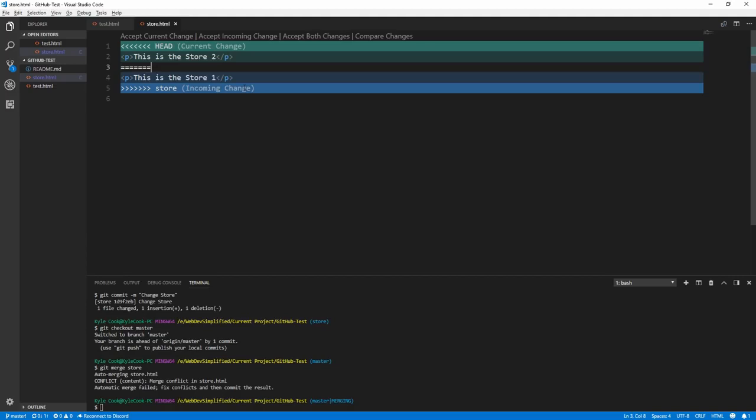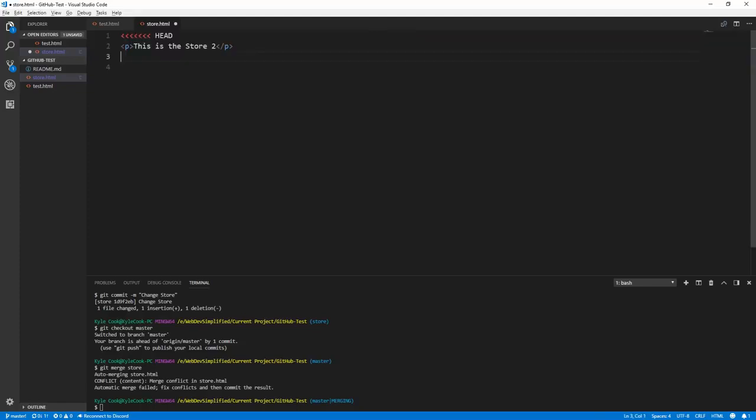We don't want this is the store 1. So we delete this is the store 1, as well as all of the signs that Git creates. So if we delete that, delete these, make sure we got it all set up with no extra line breaks in there, save it. And now we have decided on what conflict we are going to resolve from.